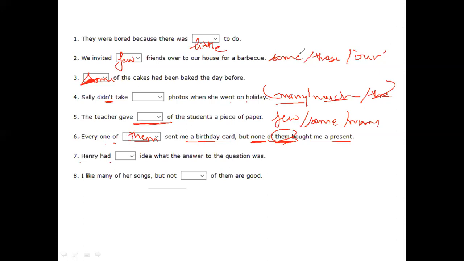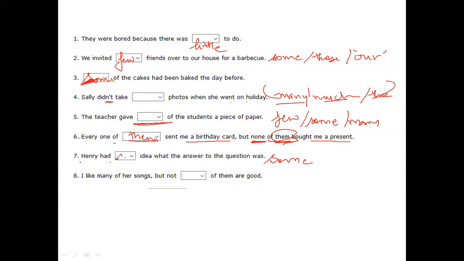All right. Henry had dash idea what the answer to the question was. He must have. Oh, I got a good mix. How about "some idea"? What about "all idea"? Okay, so "an" is your answer. Okay, fine. So Henry had an idea.